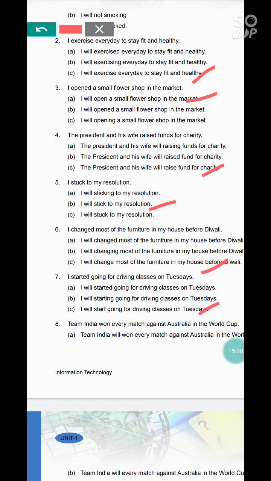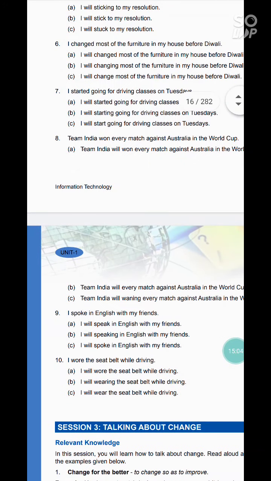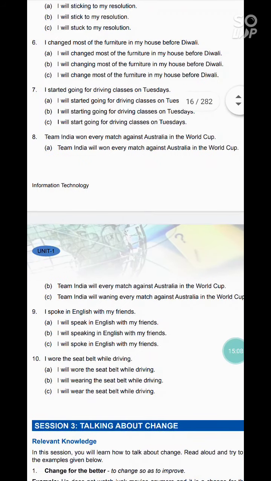Question 8 is Team India won every match against Australia in the World Cup. Answers are Team India will won every match against Australia in the World Cup. In the second answer there is a misprint before every and after the will.